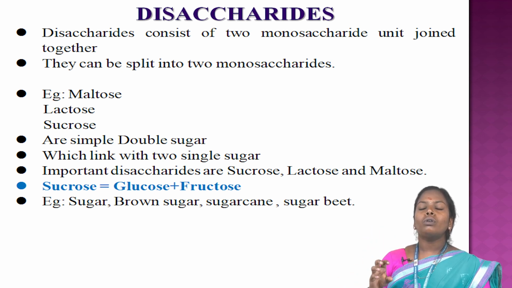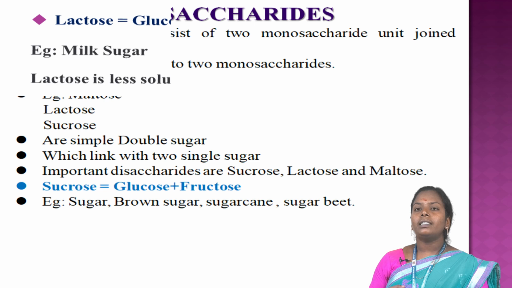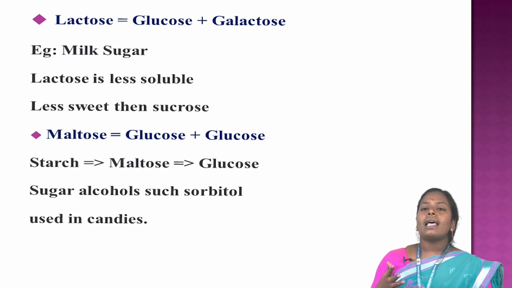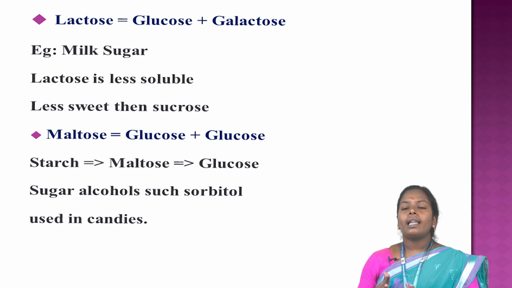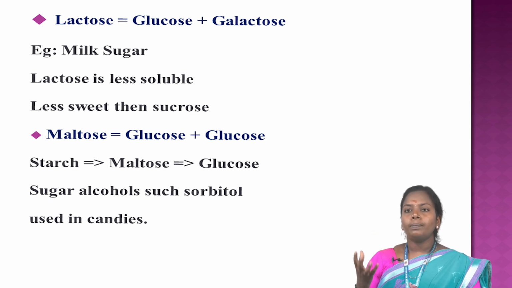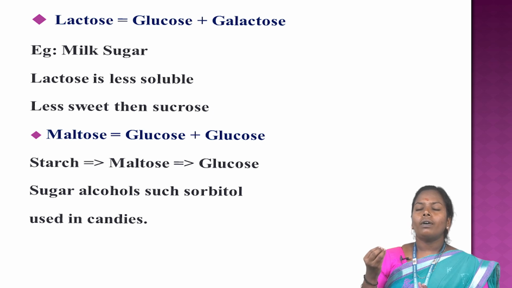Sucrose equals glucose plus fructose. Example: sugar, brown sugar, sugar cane and sugar beet. Lactose equals glucose plus galactose. Example: milk sugar. Lactose is less sweet in solution than sucrose.